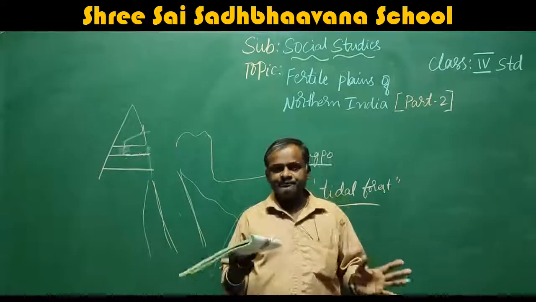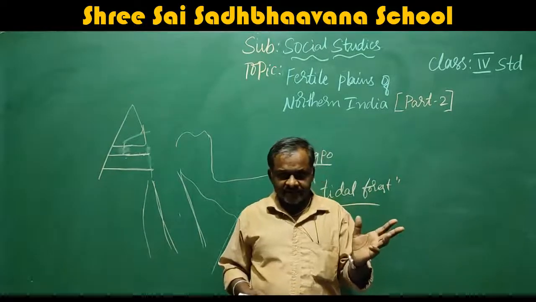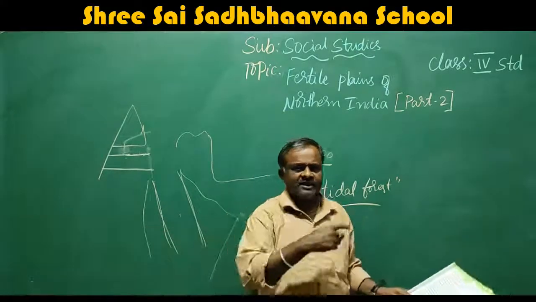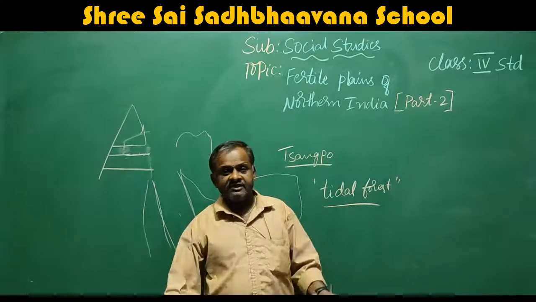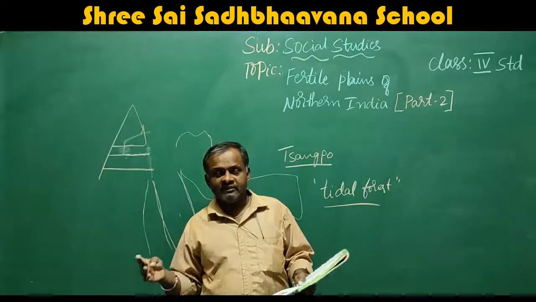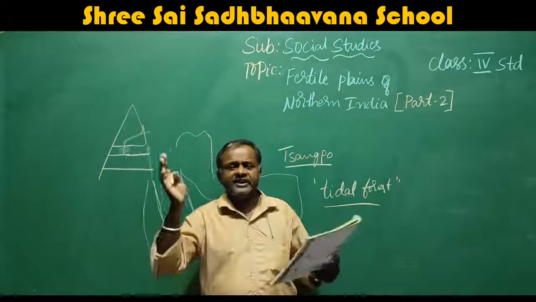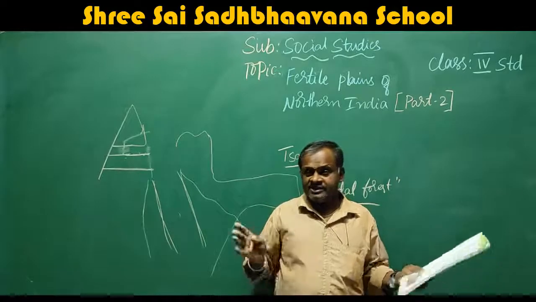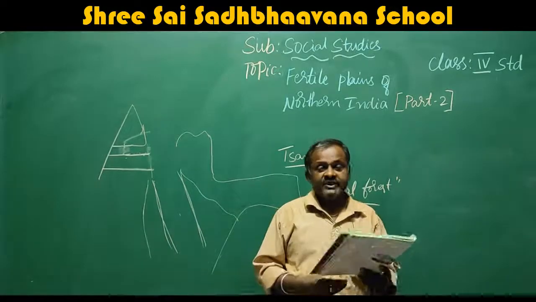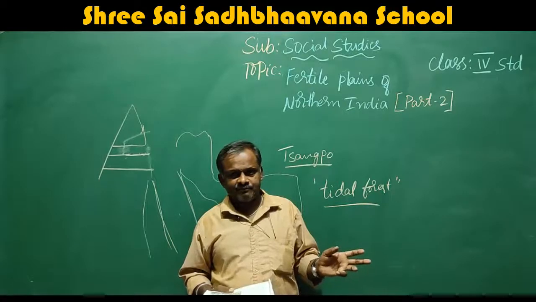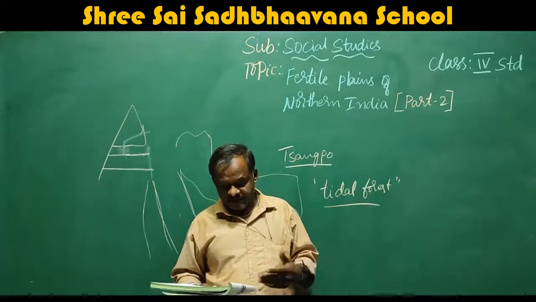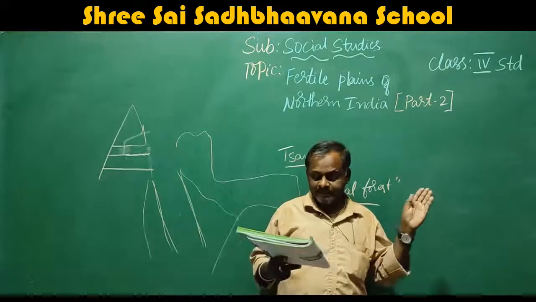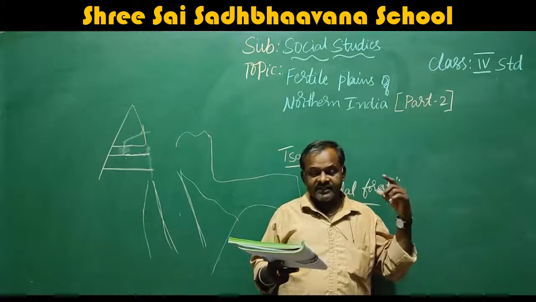Because of these rivers, wherever the rivers are there, the transportation of waste product is very easy. They will let everything into the river. That river takes everything. On the bank of the Yamuna river, Ganga river, there are so many industries. Not the factory, a factory is very small. Industry means the biggest factory is called industries. So many industries are there. These industries, which ones? Cotton, sugar, jute, textile, paper, leather, fertilizer and chemical industries.